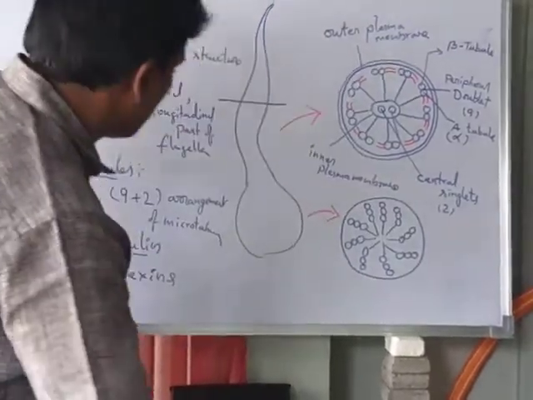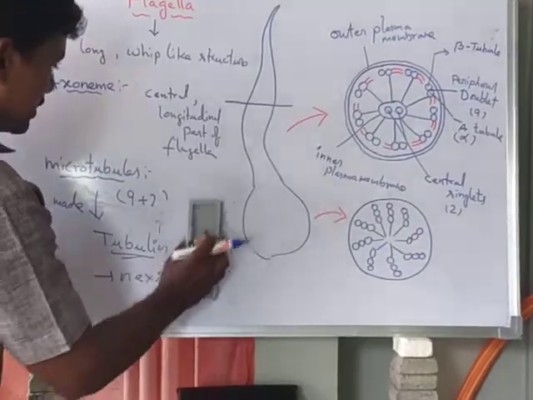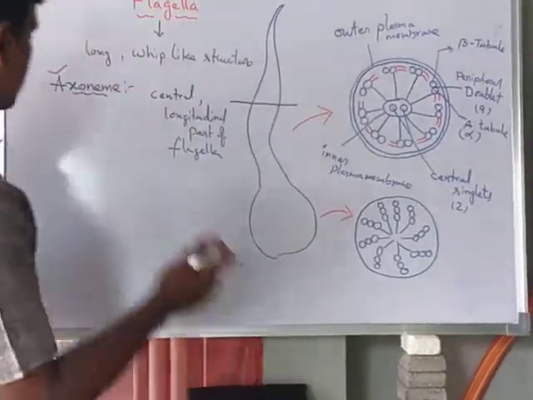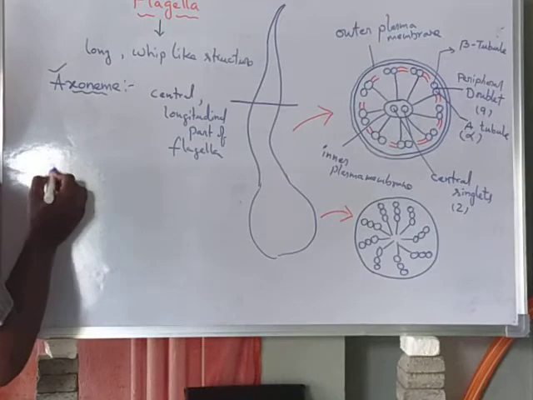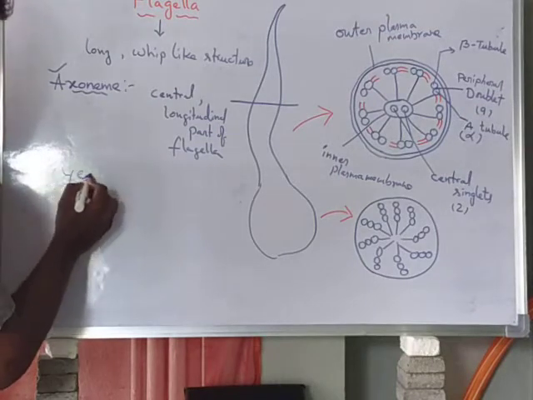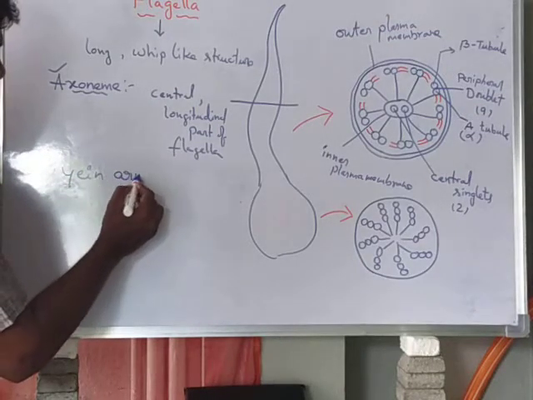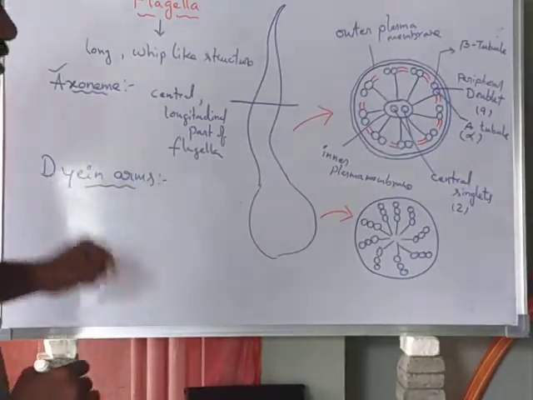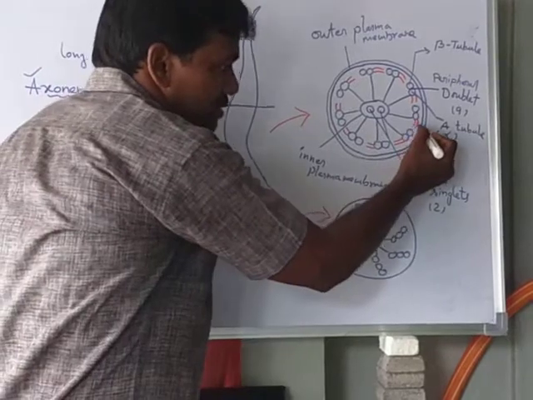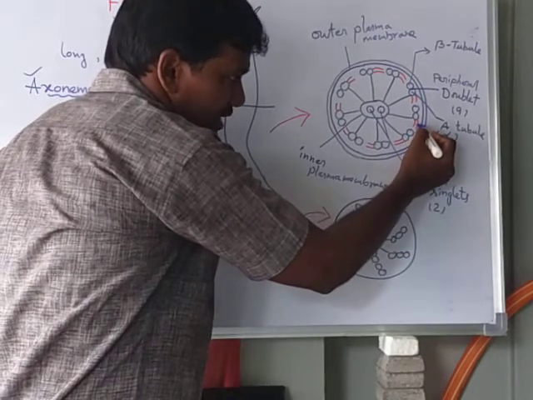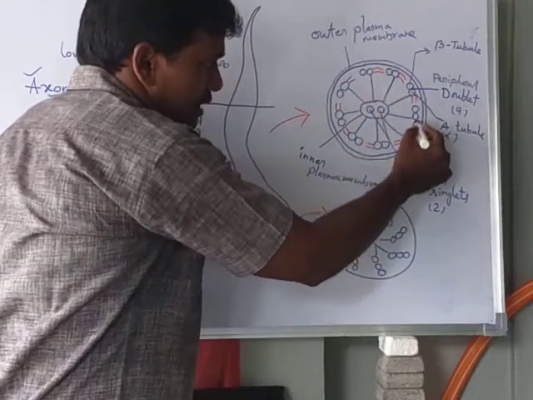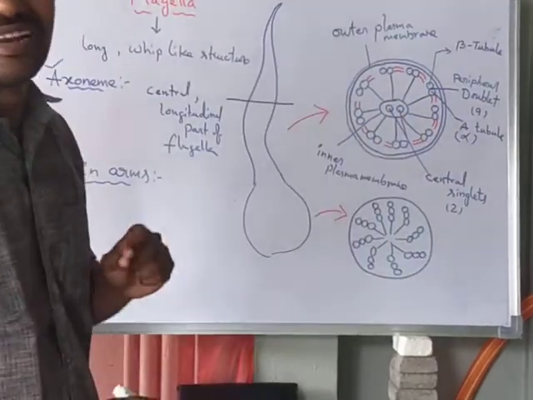Now we will learn another part present in the flagella, that is the dynein arms. What are dynein arms? The red denoted structures here are called dynein arms.